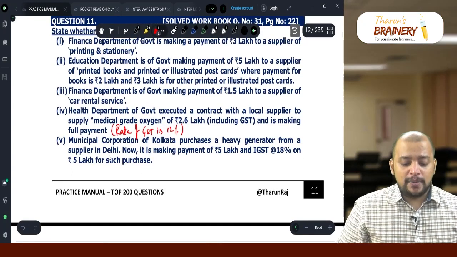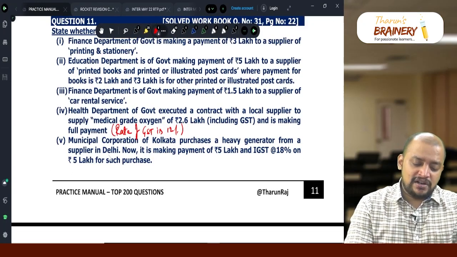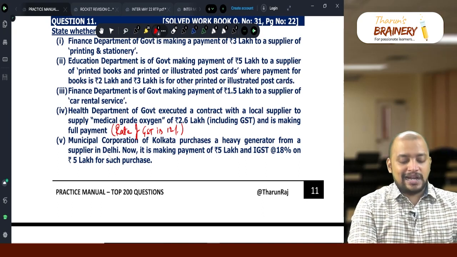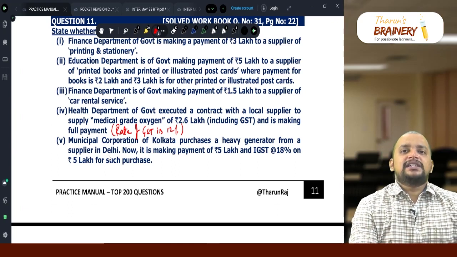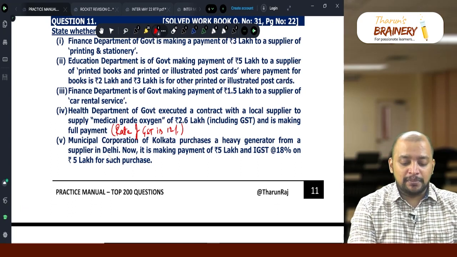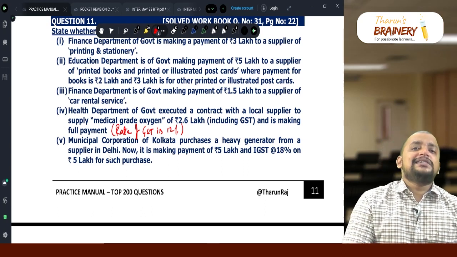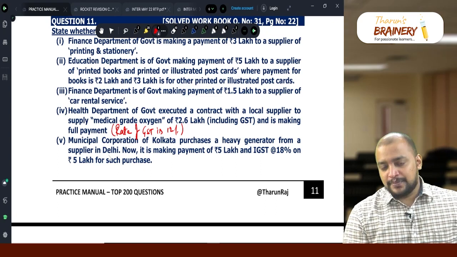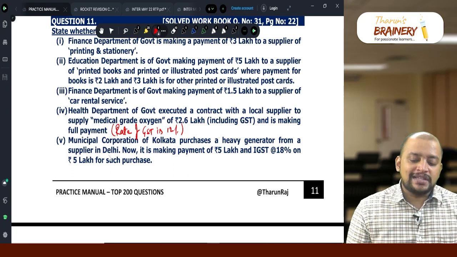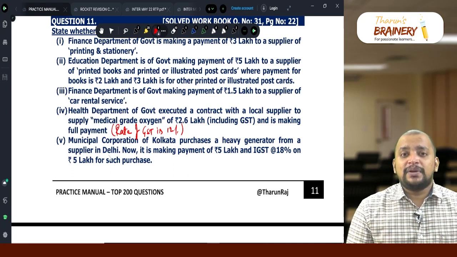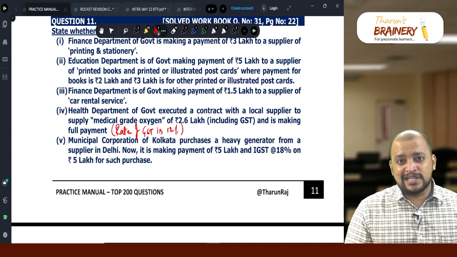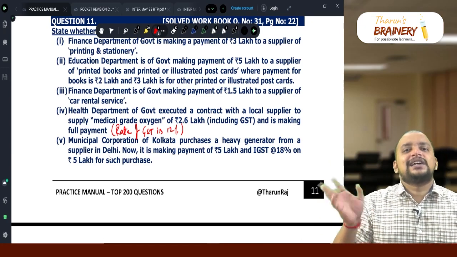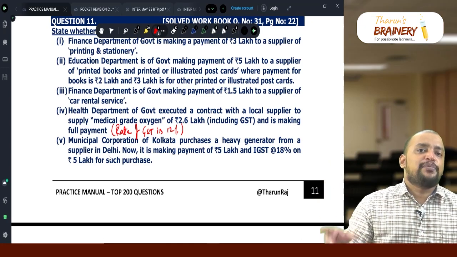Then, Municipal Corporation of Kolkata purchased a heavy generator from a supplier in Delhi. Now it is making payment of 5 lakhs and IGST 18%. So 5 lakhs exceeds 2,50,000, TDS is applicable. But the TDS is deducted at the rate of 2% towards IGST. Whereas in the first, second, third, fourth cases, within the state, TDS will be deducted 1% towards CGST, 1% towards SGST. What is the TCS rate? If it is interstate supply, 1% towards IGST. If it is intrastate supply, 0.5% CGST and 0.5% SGST.